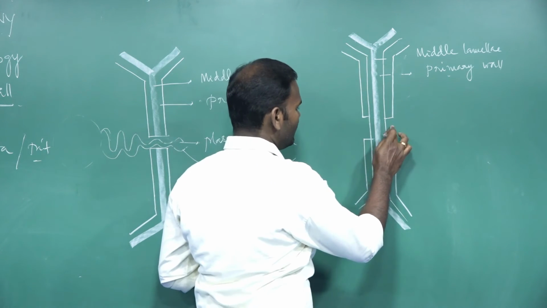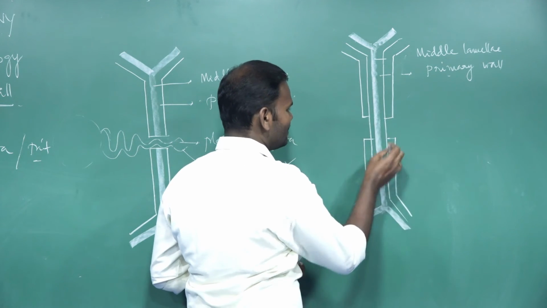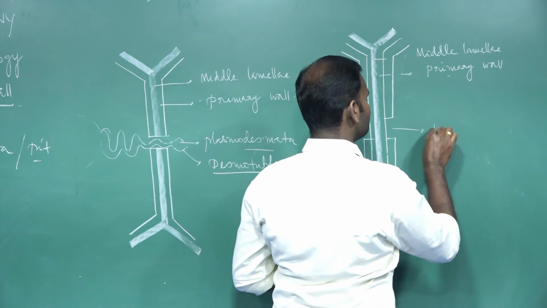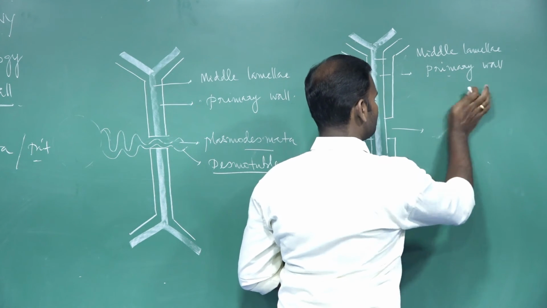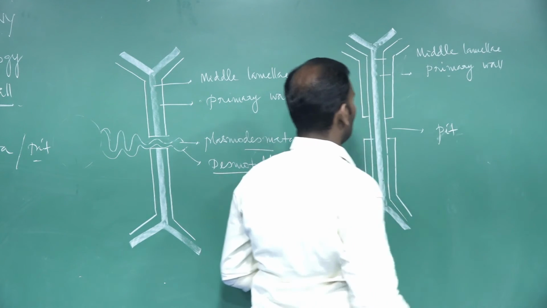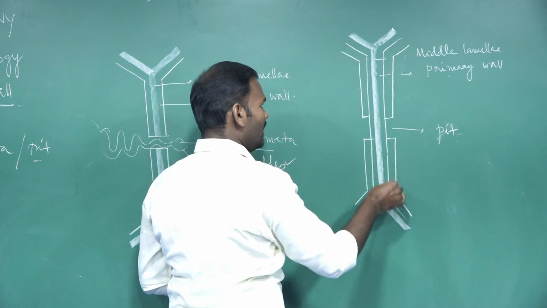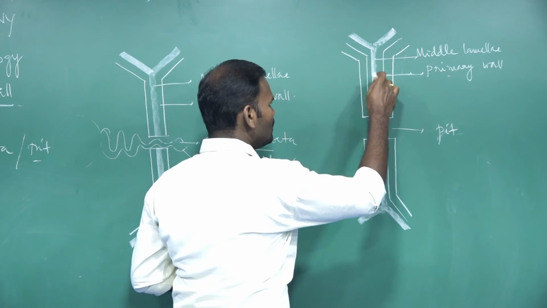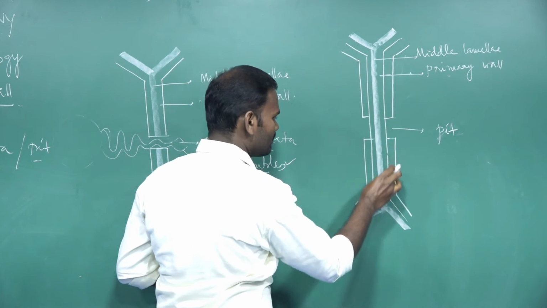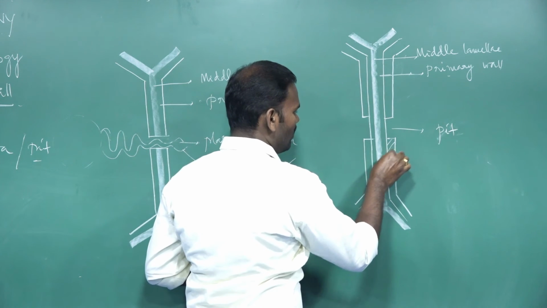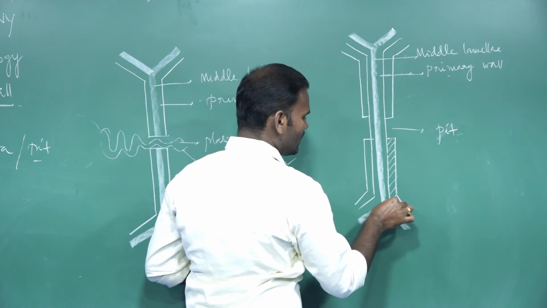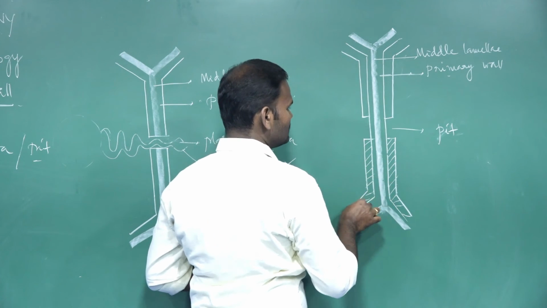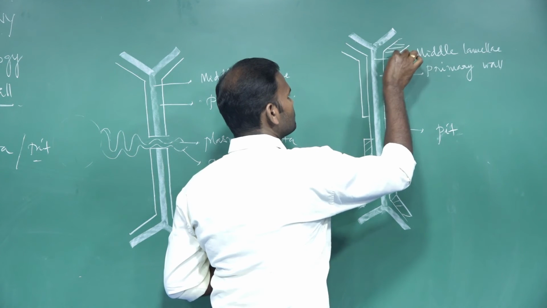Here the secondary wall is unevenly thickening. They leave some space, and these places are called pit. Whereas the middle lamellae and primary wall are evenly thickening, the secondary wall is unevenly thickening at some regions. Such regions are called pit.